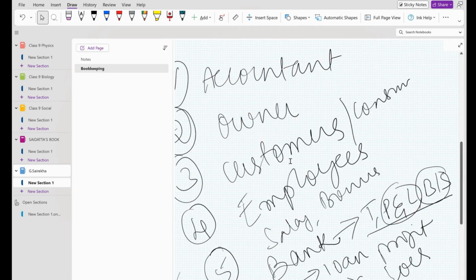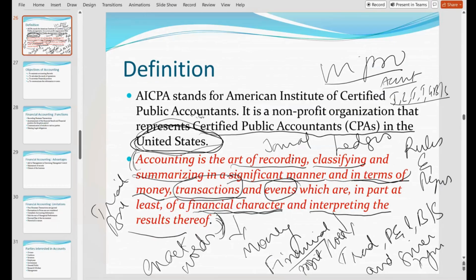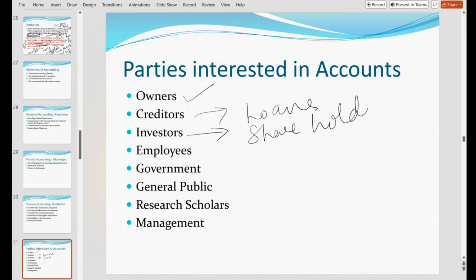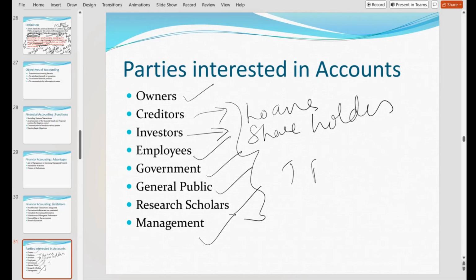Okay. Now, today's class, what we have seen: first is the definition of accountancy, which is clearly understood. And next, who are the parties interested in accountancy? Owners, creditors, meaning persons who are giving loans. We forgot one more thing: investors, shareholders, employees, government, general public, scholars, management. Now, all these people are interested in your trading profit and loss account and balance sheet to know whether the company got profit or loss.